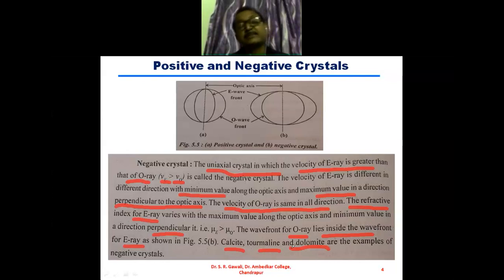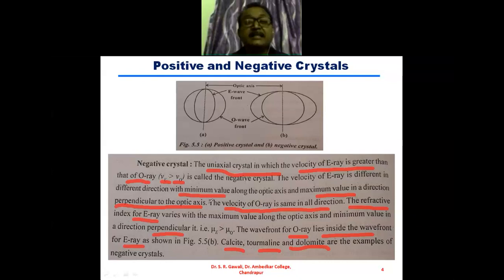These are the examples of the negative crystals. Okay. So sometimes a question can be asked on this positive and negative crystal, that distinguish between positive and negative crystal. If such a question has been asked, then you can write in different points. First point will be the definition. Second point is about the second sentence.